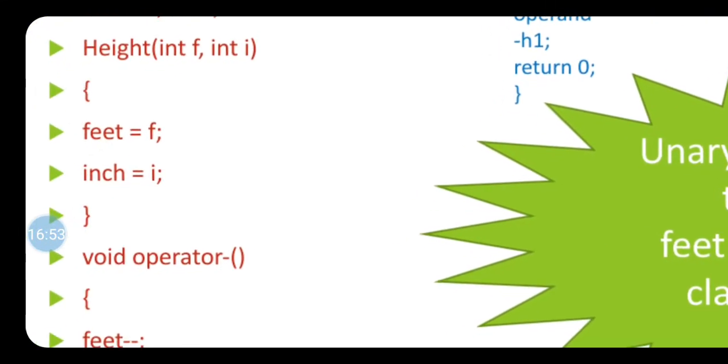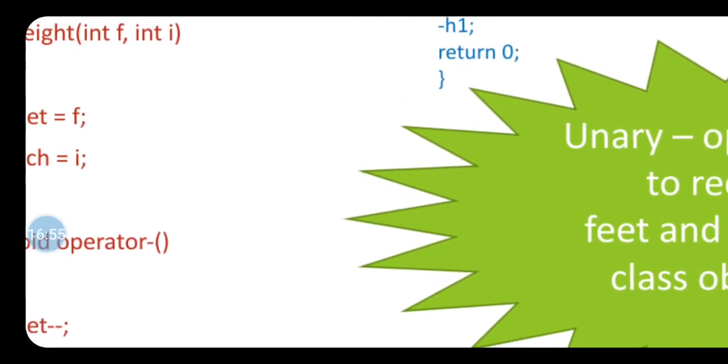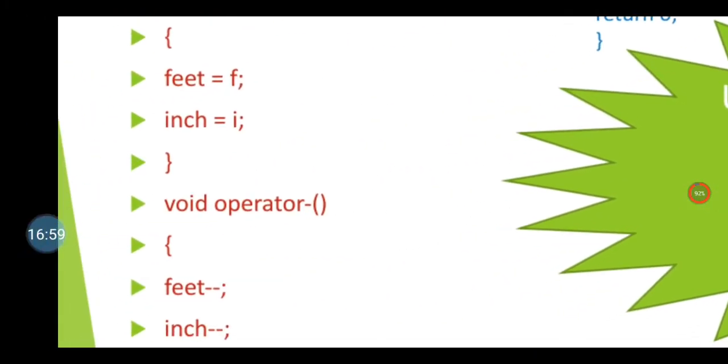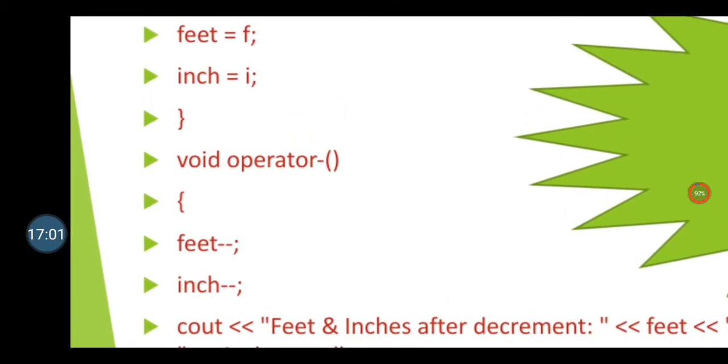So my operator function gets called. So minus h1 will call my operator function, and the statements in the operator function are feet minus minus, inch minus minus. That means these two statements get executed, decrementing the values of feet and inch, correct?